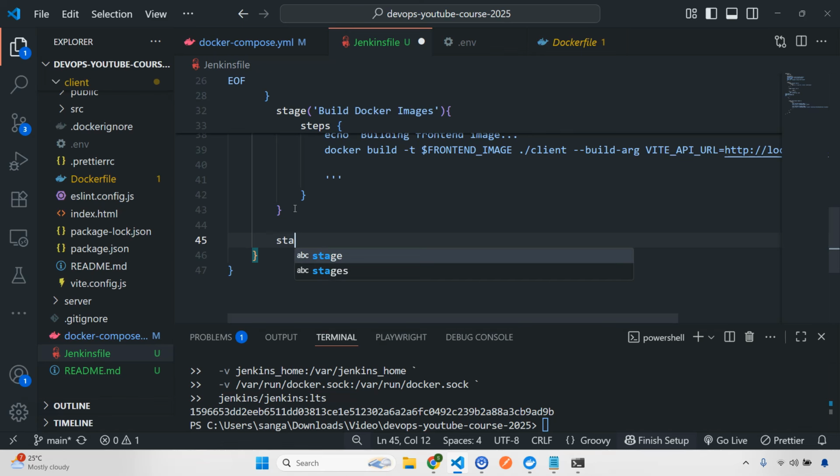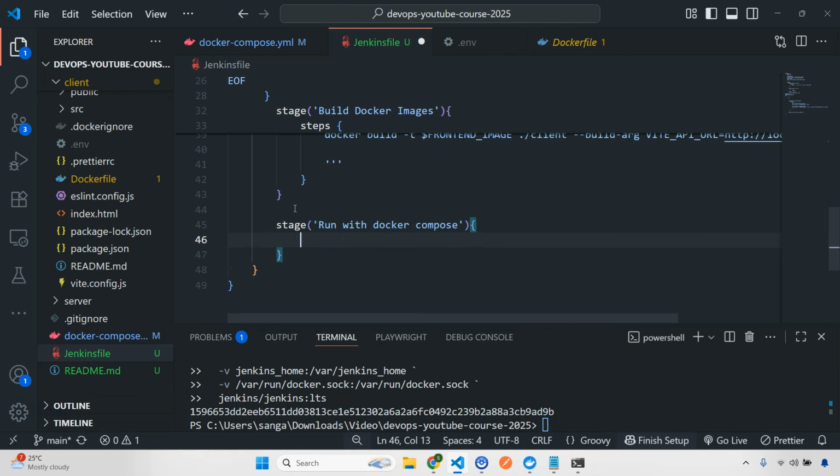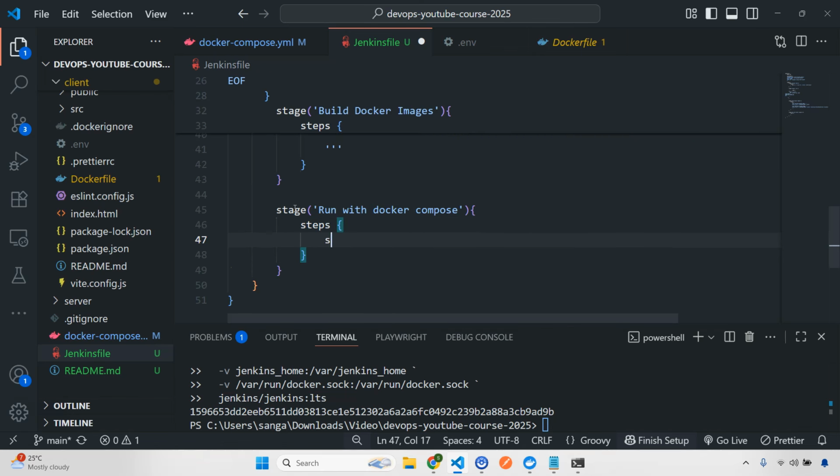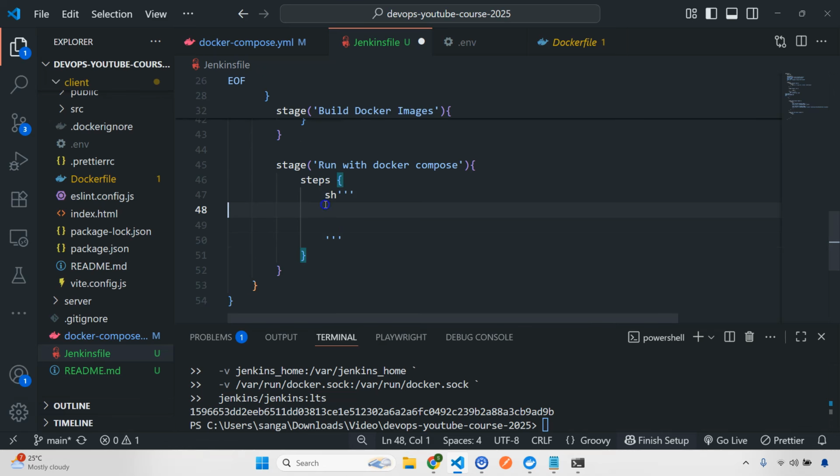So next stage will be what? We're going to run these images with Docker compose. And here I'm going to have steps. So let's do sh, and inside this I'm just going to do echo. So let's do, like, starting MERN app with Docker compose.